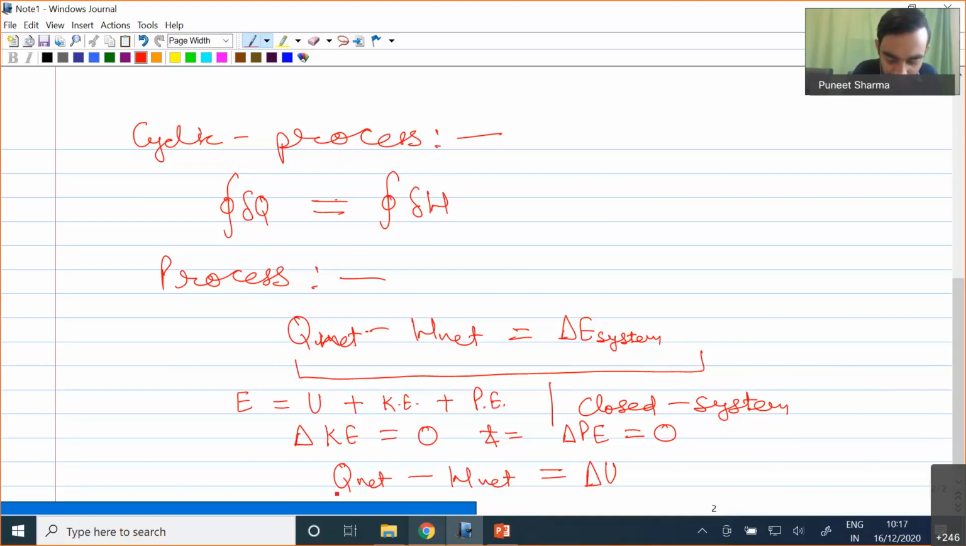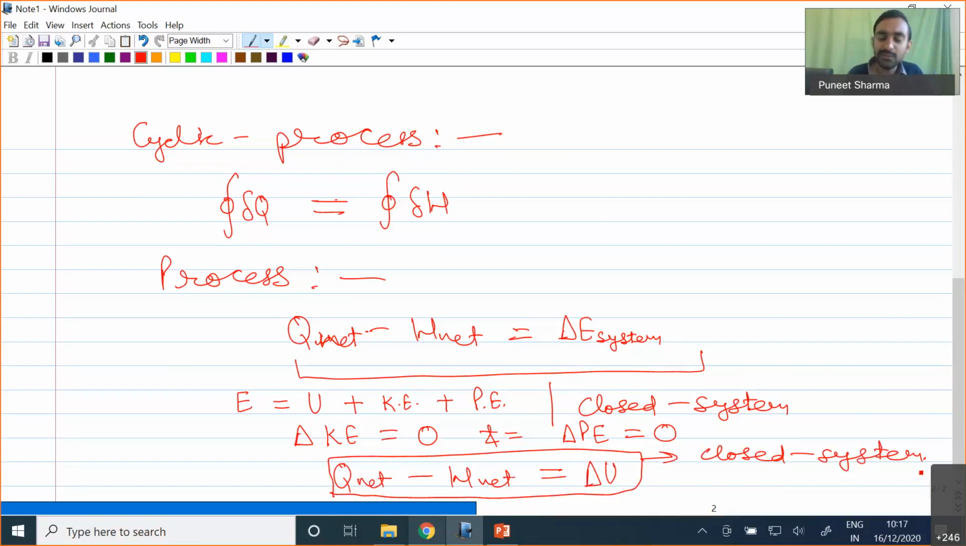So this will be one important statement which will be applicable for our closed systems. And for an open system, we will have one more additional term, involving mass transfer and transfer of energy because of the mass also. So that we will try to see in our subsequent lectures.